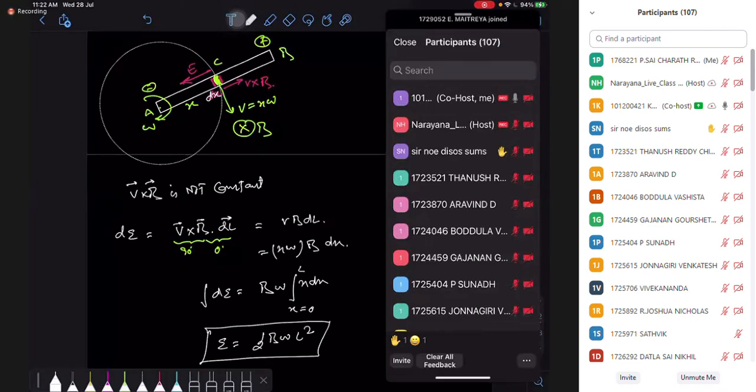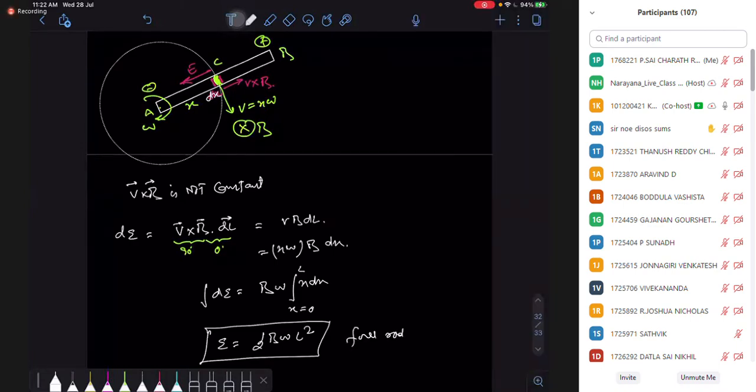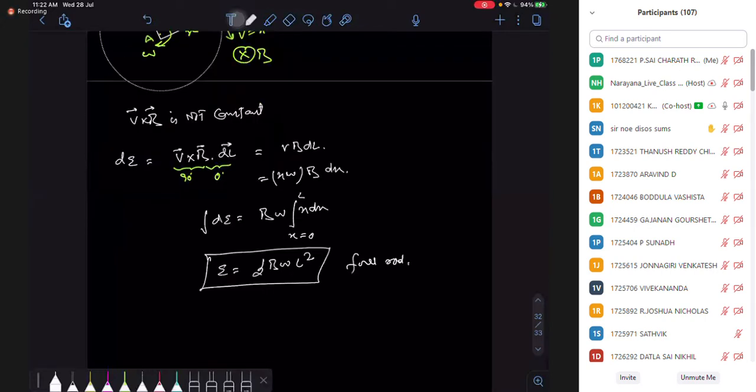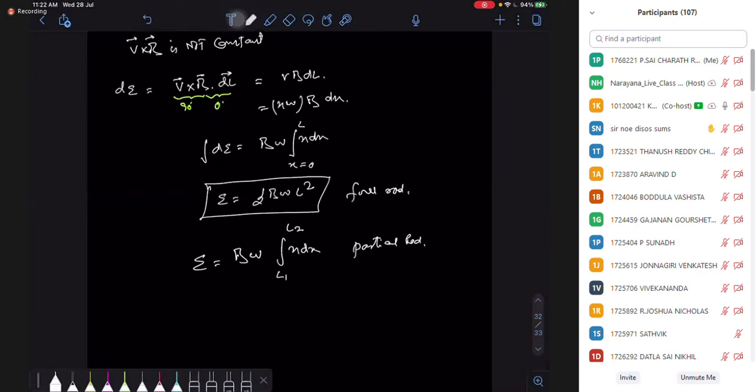But that is the EMF of the full rod. If I take a partial rod, not a full rod, what happens? Not much difference. If you integrate on the partial rod, you take the integration from L1 to L2. You don't take integration from x equal to 0. Suppose this is my point A and B, and I want to find the EMF just between C and D.